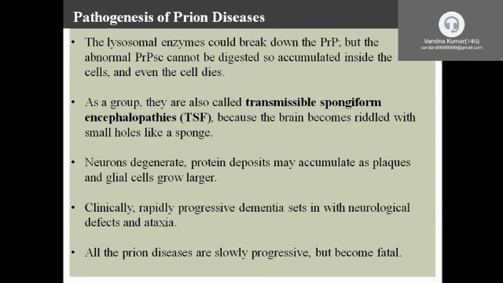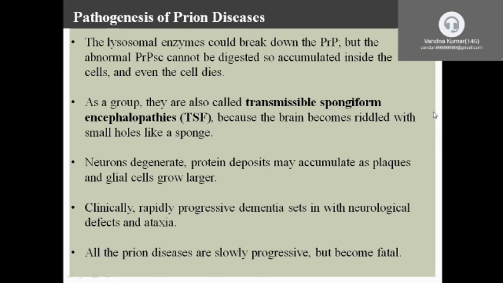Pathogenesis of prion diseases. The abnormal prion proteins cannot be broken down by the lysosomal enzymes, so these are accumulated inside the cell until the cell dies.